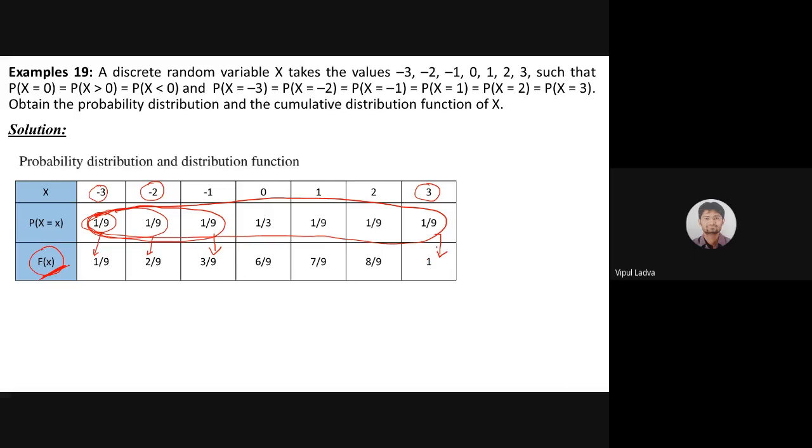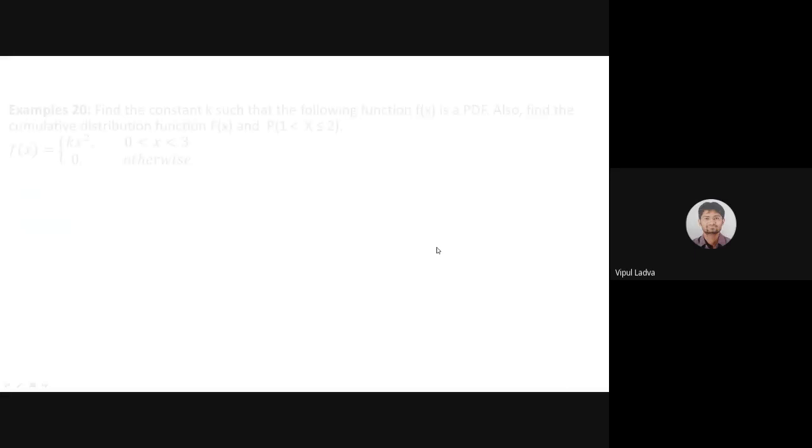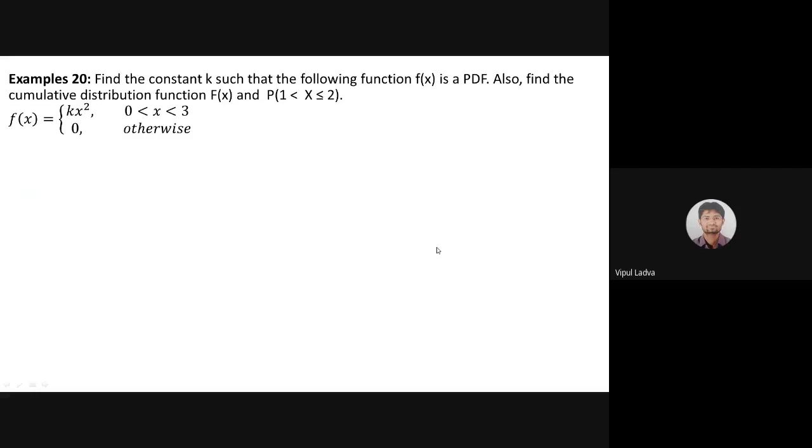Now let me take you to the next example. Let's try to identify the cumulative distribution function for continuous random variable. Suppose we are having one of the probability functions, and we are interested to find the cumulative distribution function for that probability density function, so how will we do it? So this is today's first example. Let me choose my pen. Yes, let me go through the instruction first.